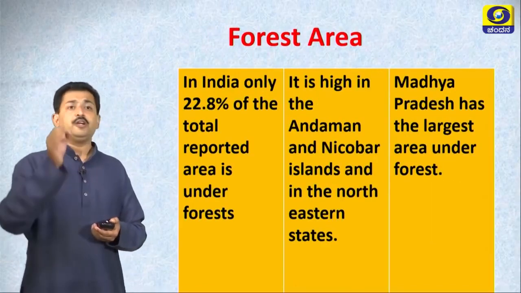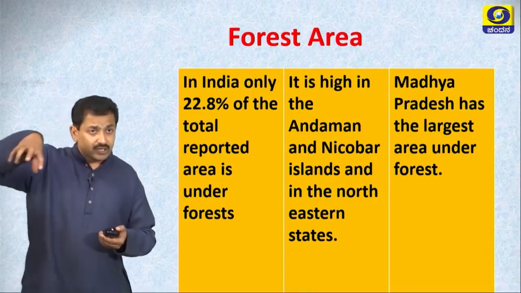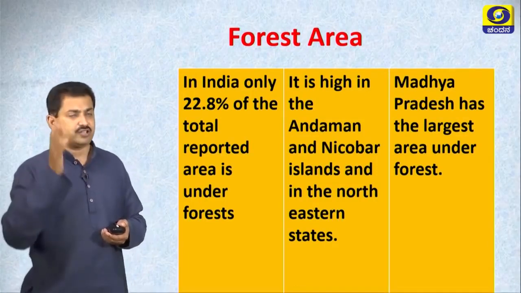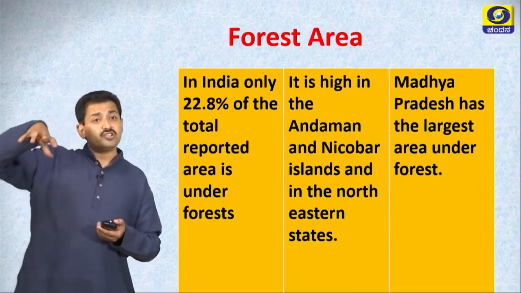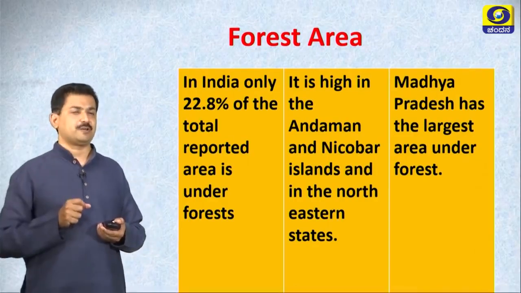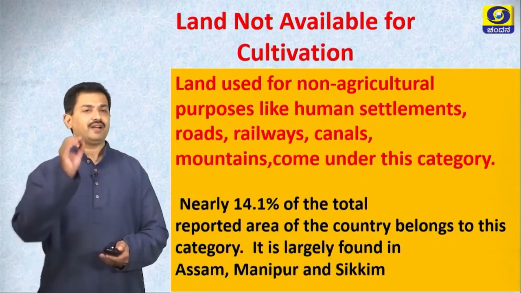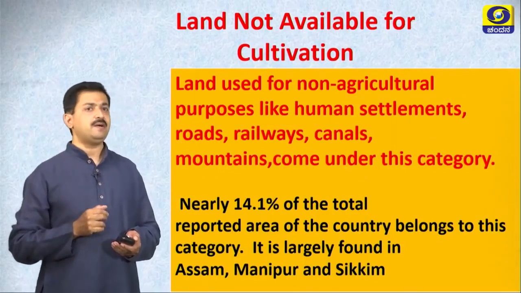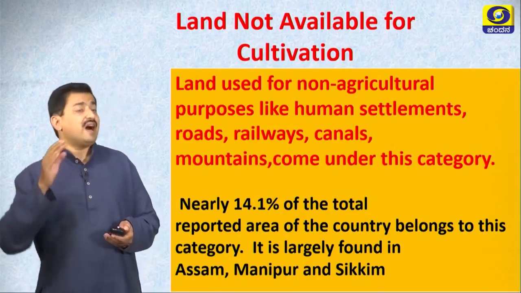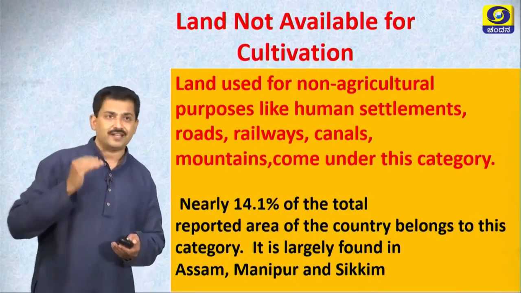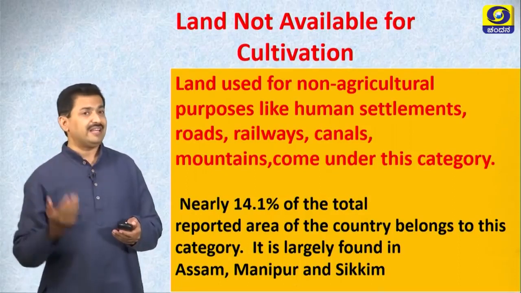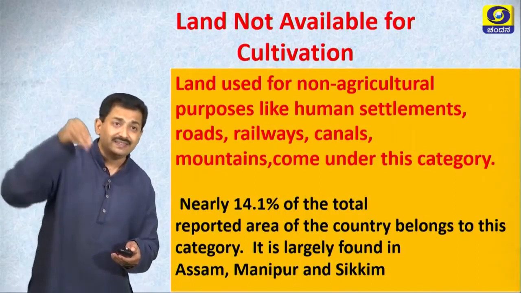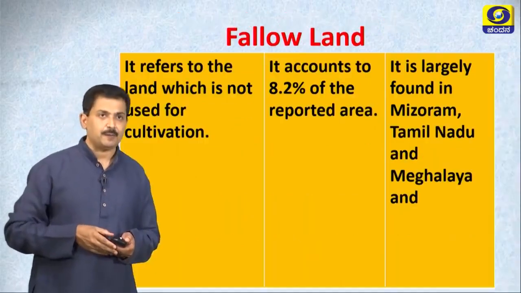Forest area, 22.8% of the total reported area of the mainland is covered by forest. Madhya Pradesh has the largest area under forest. Land not available for cultivation, this is the third type of land use practiced in India. Land used for non-agriculture purpose like human settlements, roadways, railways, canals, mountains, etc. come under this type of category.